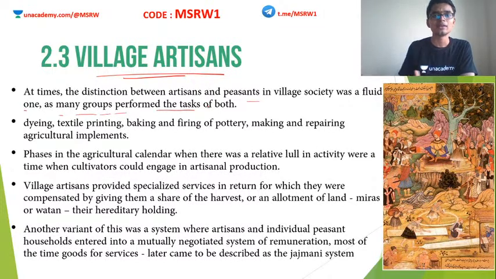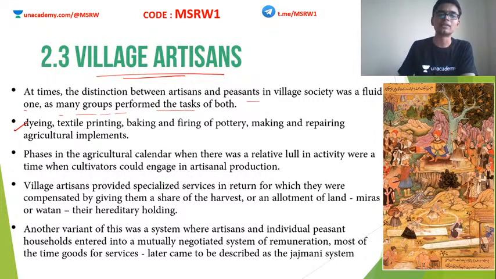Why? Because India had two cropping seasons. I already told you this. One is Kharif, other is Rabi. So there is a small gap between sowing of the seeds and harvesting, right? There is some lull period. So this time period was used by the peasants and cultivators to do some other jobs. Rather than sitting idle, they often practiced some other jobs.